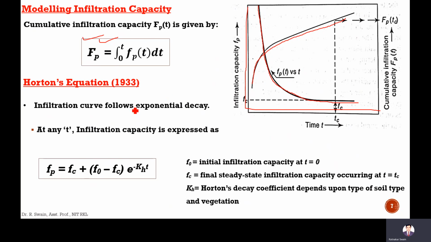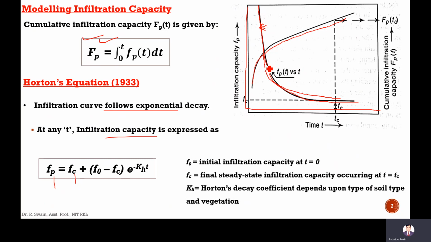Next is Horton's equation. The infiltration rate curve follows exponential decay. As per Horton, at any time t, the infiltration capacity is expressed as fc plus (f0 minus fc) times e to the power minus kt. This curve follows the exponential decay curve.